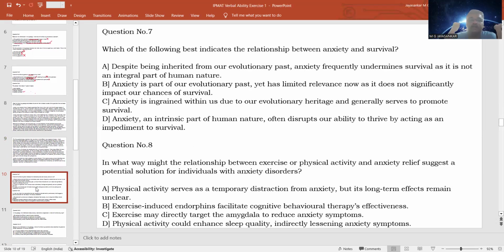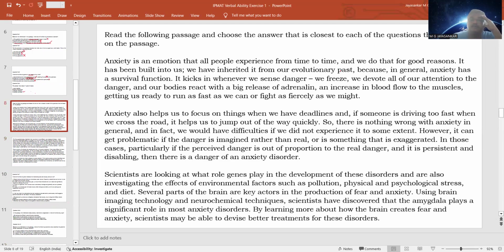Question number 7: which of the following best indicates the relationship between anxiety and survival? So, what is the relationship between anxiety and survival? You can see in the first and second paras, we can understand what is the relationship between anxiety and survival, because anxiety is a survival tool.